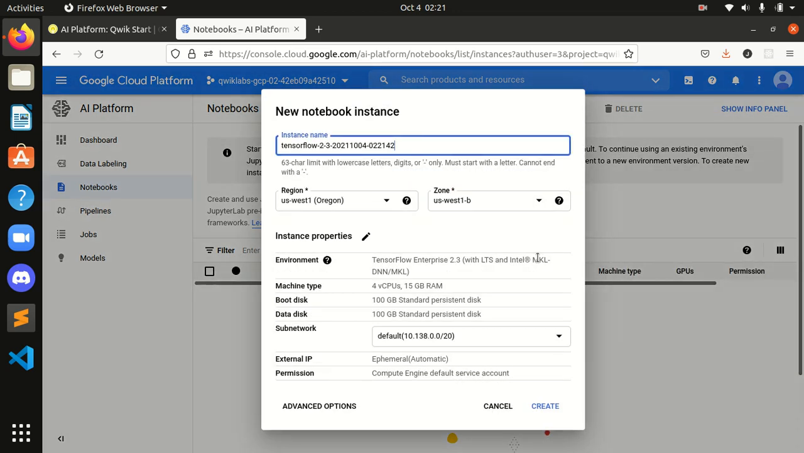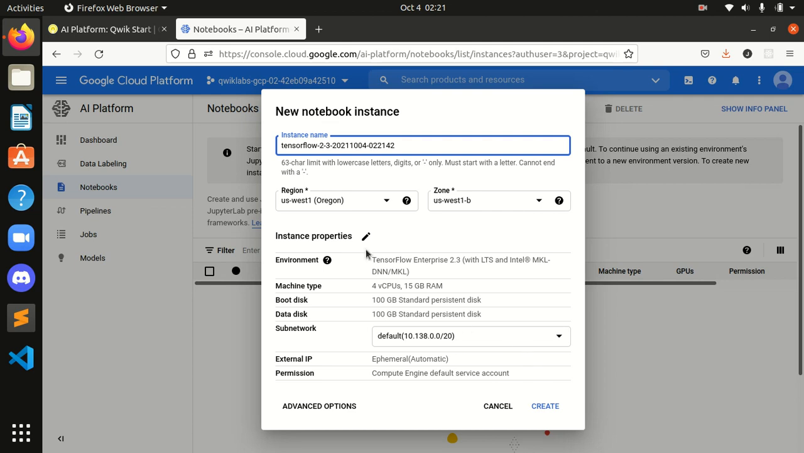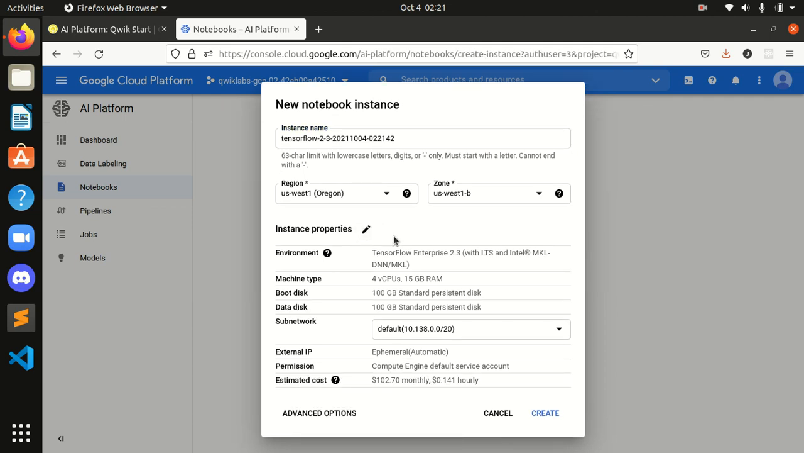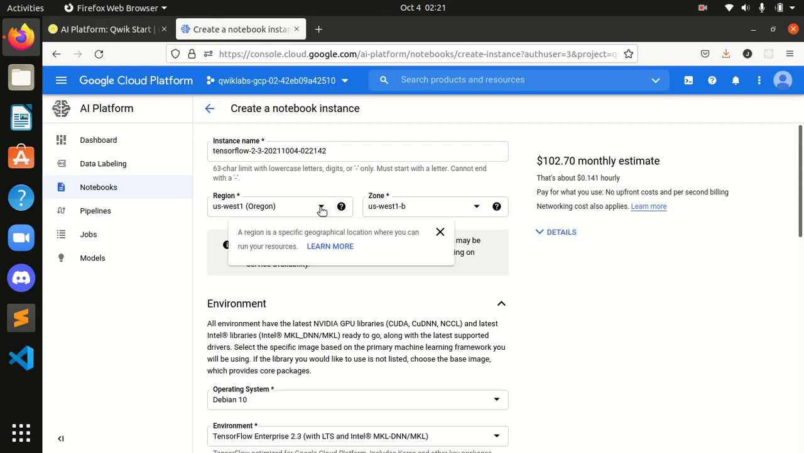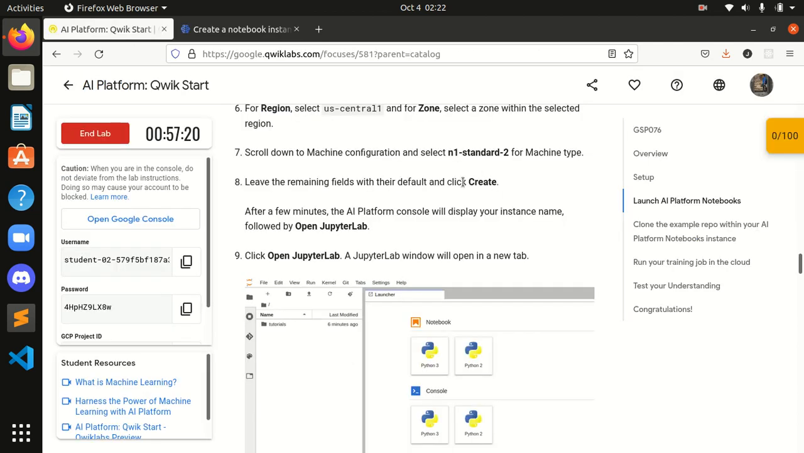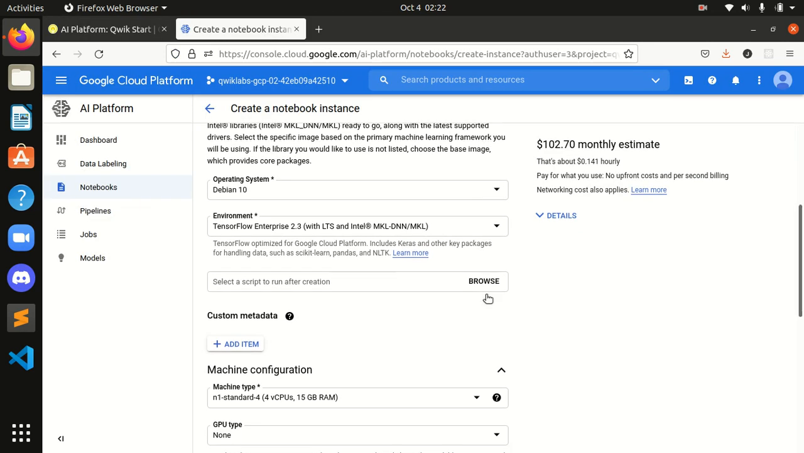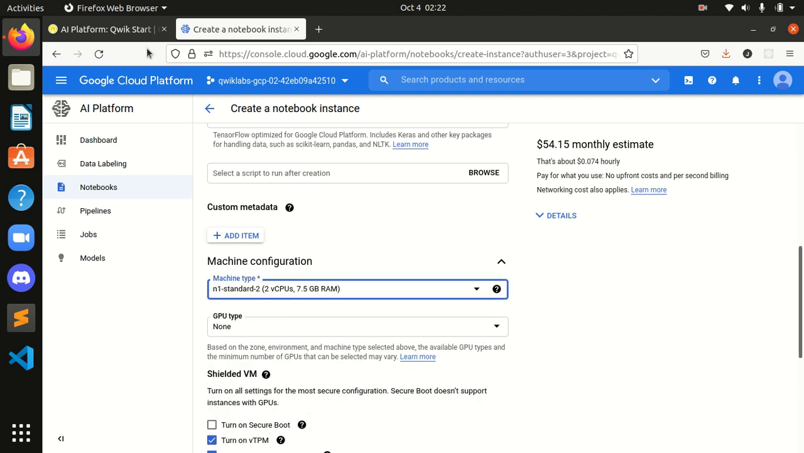After that, in the New Notebook Instance dialog, click the pencil icon to edit instance properties. Okay, I will be editing this instance property, so I clicked over here, and for region I will select US Central 1. For zone, select a zone within the selected region. Scroll down to Machine Configuration and select N1 Standard 2 for machine type. Okay, we did this also.